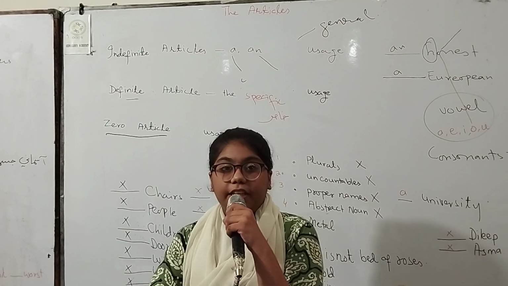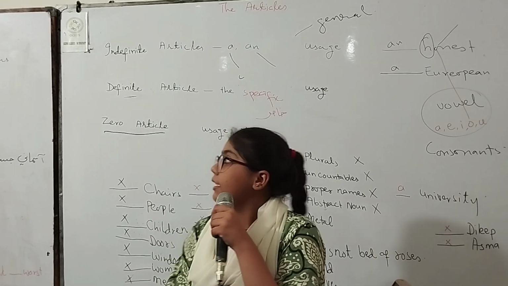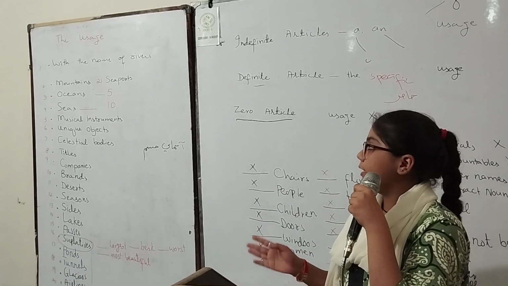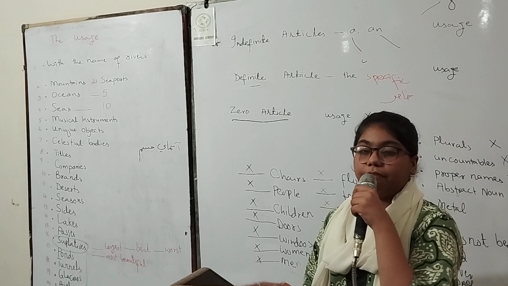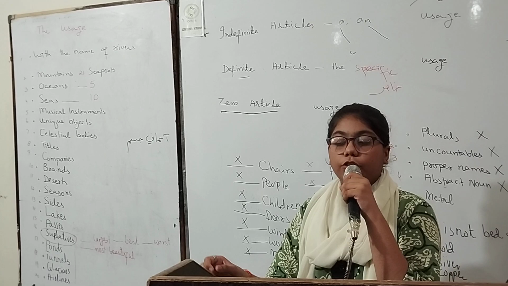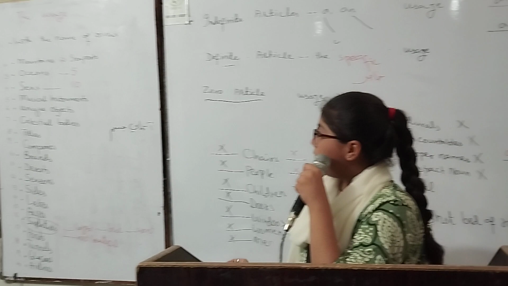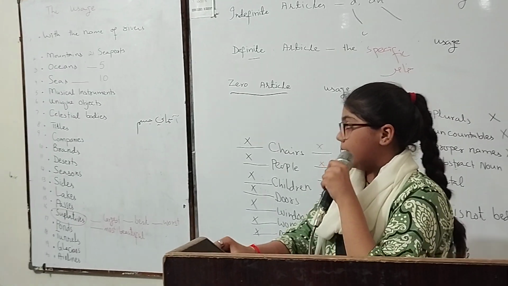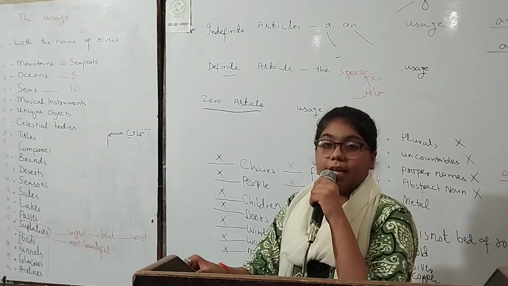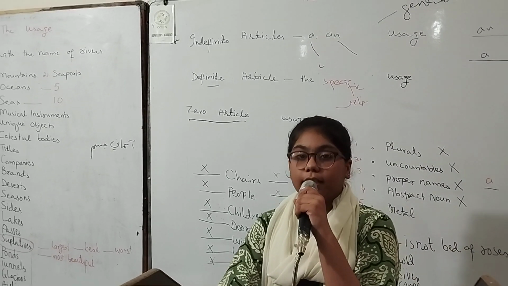The definite article the is used with specific words, like mountains: the K2, the Mount Everest. Oceans like the Pacific and the Indian Ocean. Musical instruments like the drum, the piano and the guitar. Unique objects and companies like Apple, and brands like Outfitters, and deserts like the Sahara, the Thar and the Thal.